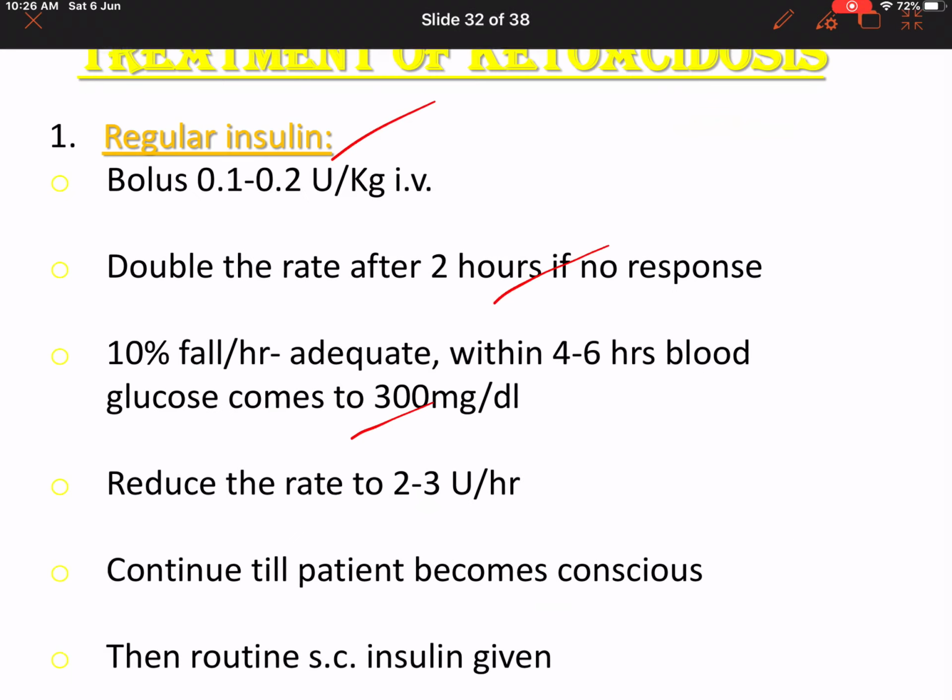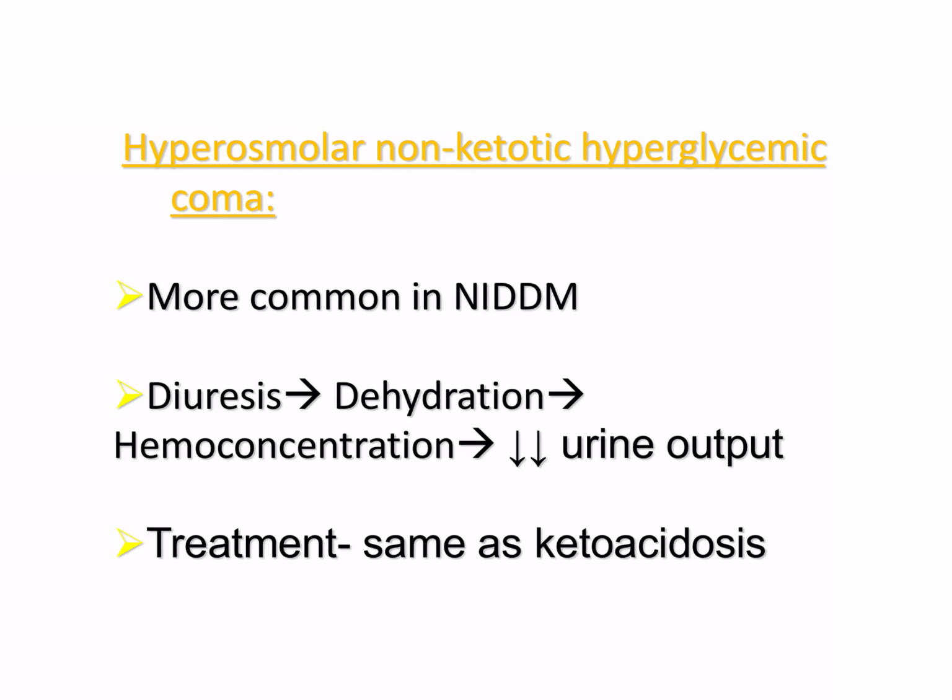What will be the treatment of HHS? HHS treatment is also very similar to that of diabetic ketoacidosis, where you take care of dehydration and hemoconcentration and take care of the urine output.